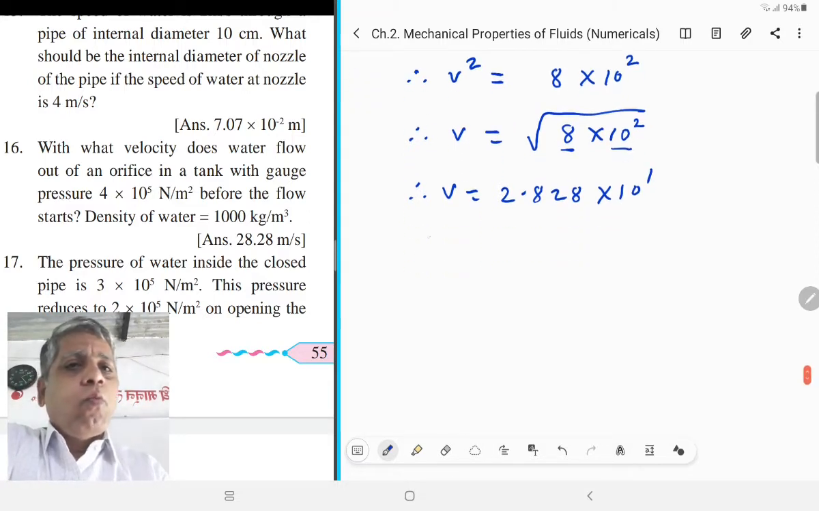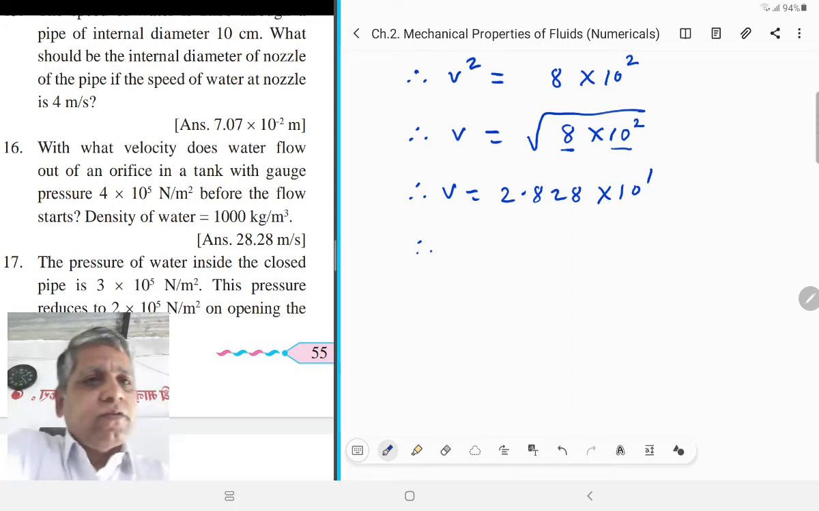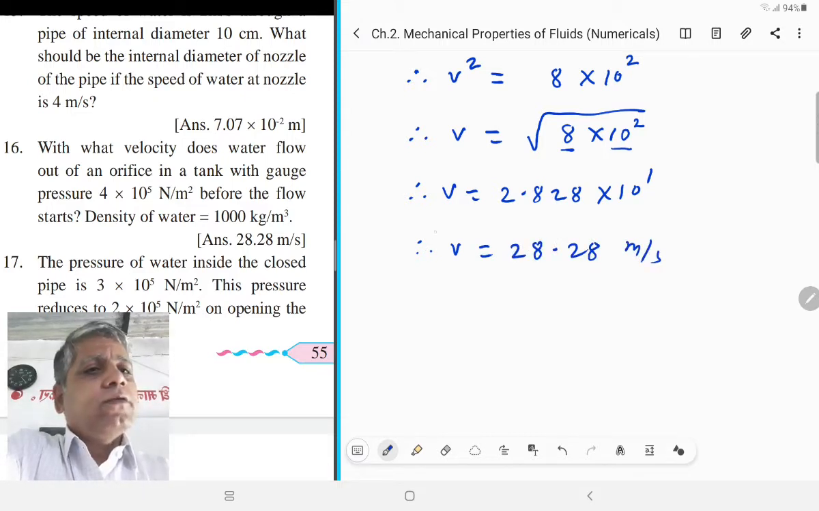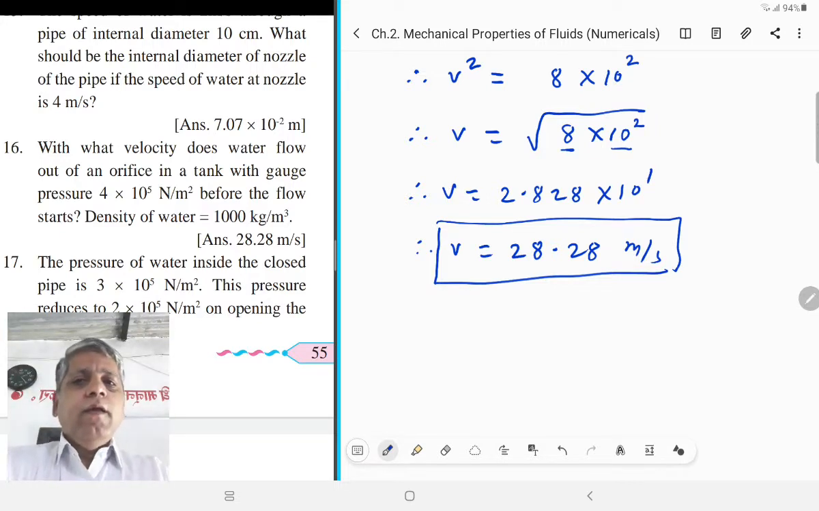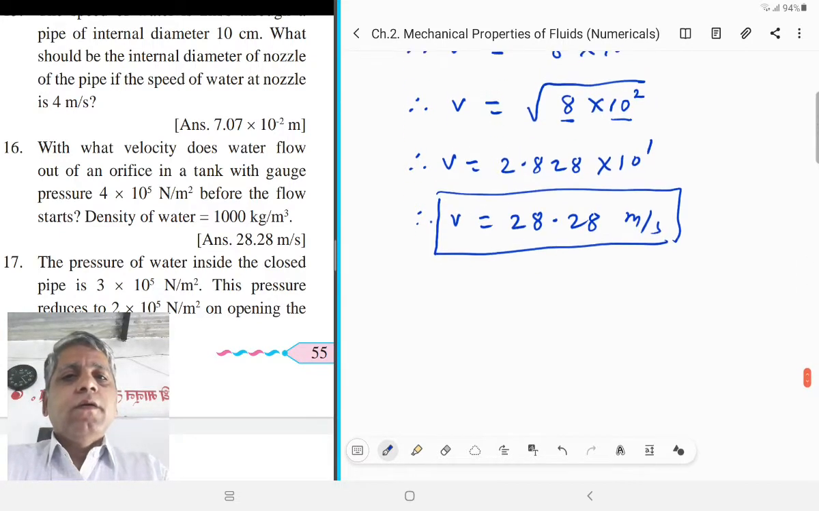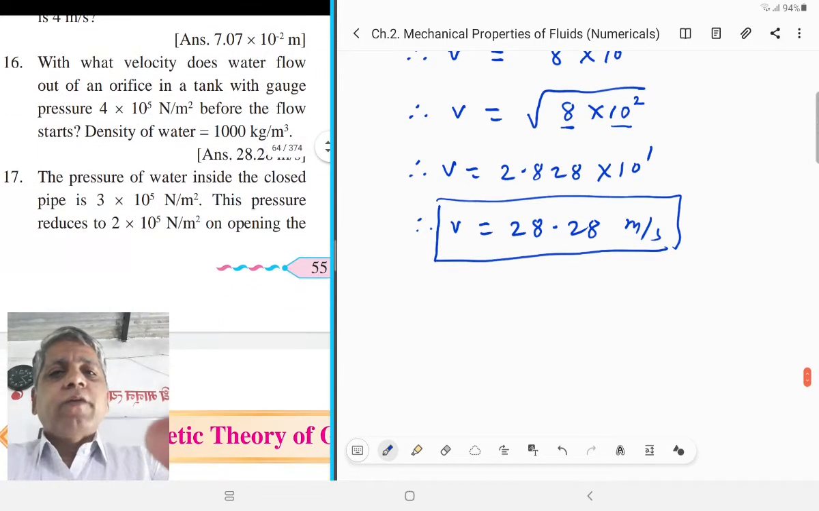Therefore, velocity of the water through the orifice V is equal to 28.28 meter per second. This is our required answer. Next numerical, that is question number 17.